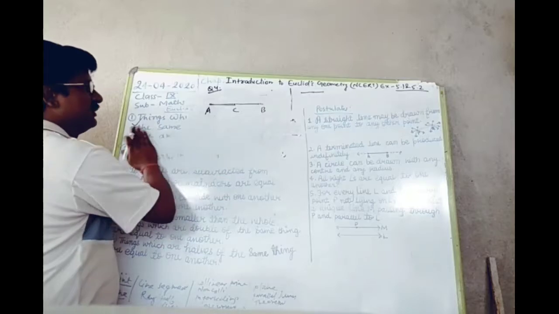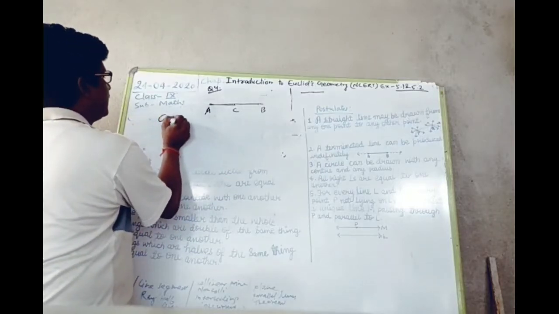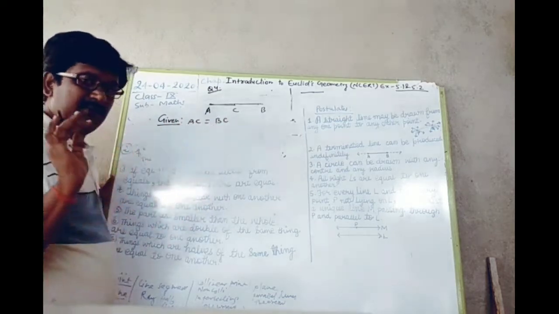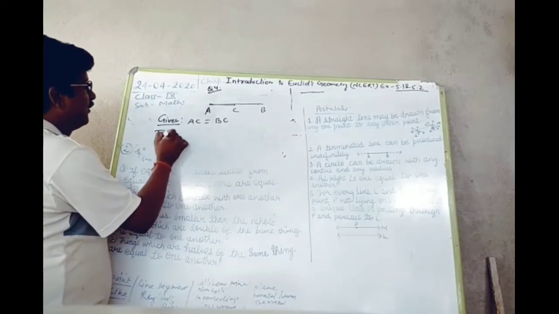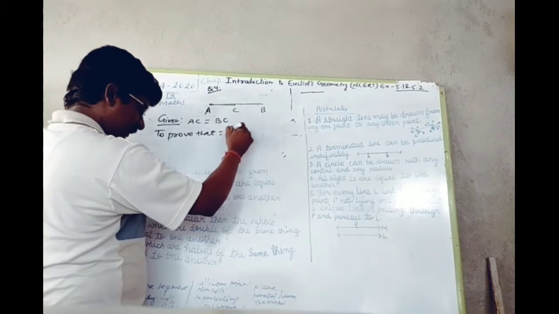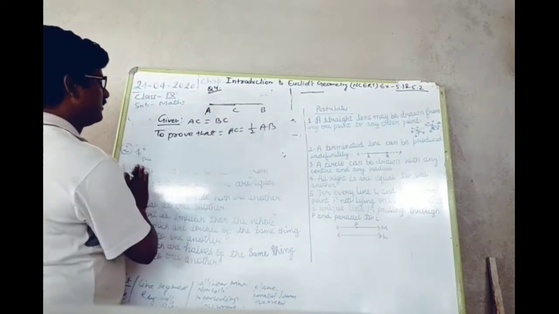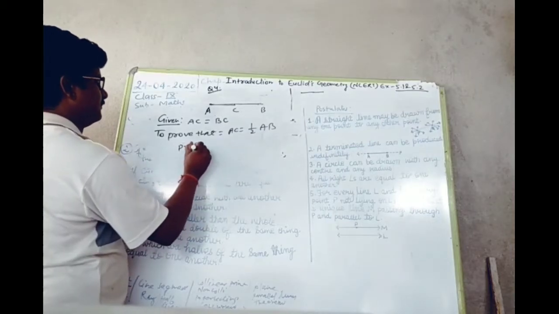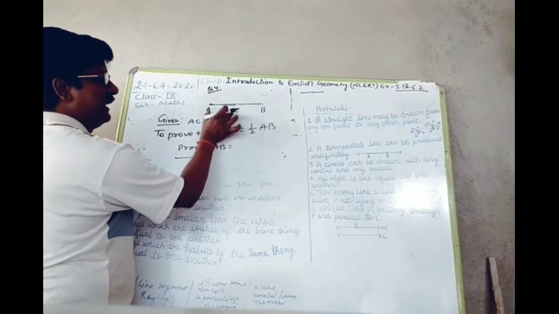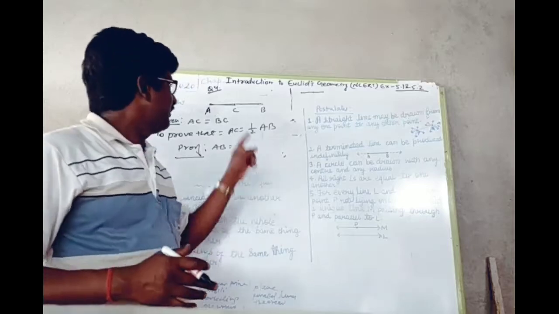In the question, first you have to write the given. Given: AC is equal to BC. To prove: AC is equal to half AB. Now the proof can be given. AB is equal to what? AC plus BC, because when AC and BC are added, we get AB.